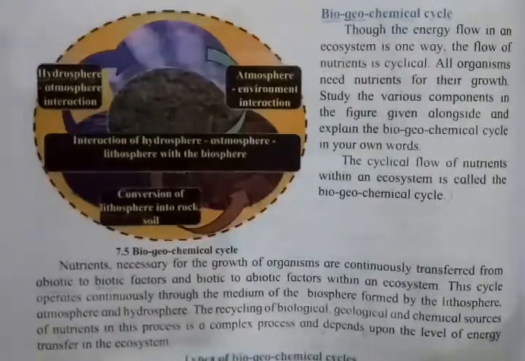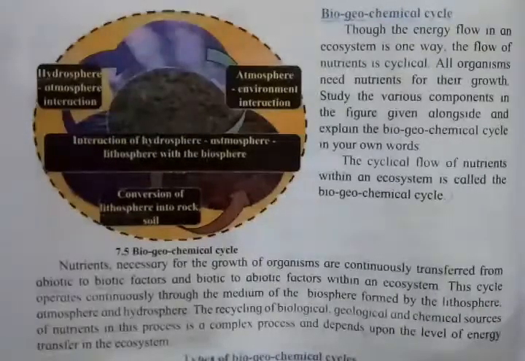As we have already learned, with the help of the sun, plants prepare their own food. Which means the sun is abiotic. Now from the abiotic, the energy is being transferred to the biotic component, which is plants. Then plants again prepare their own food with the help of nutrients present in soil. Again, soil, land is an abiotic factor. With the help of these abiotic factors, and water also, they prepare their own food.